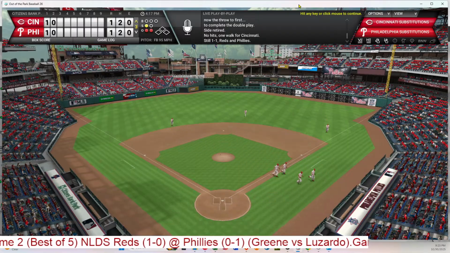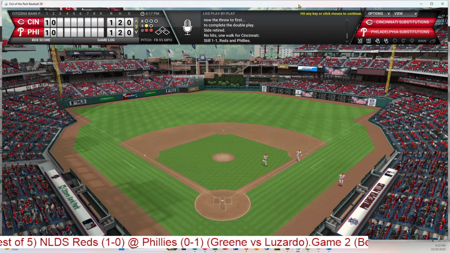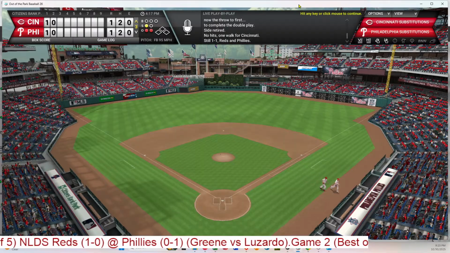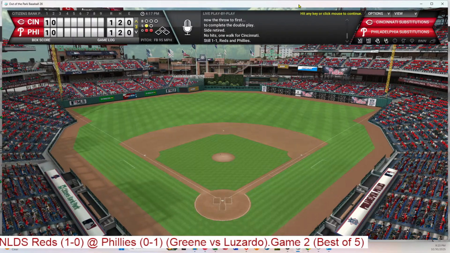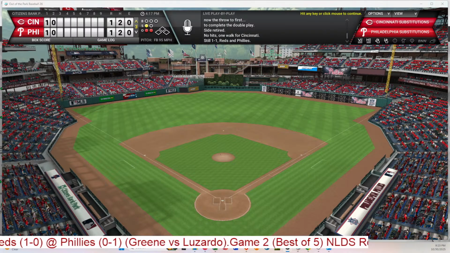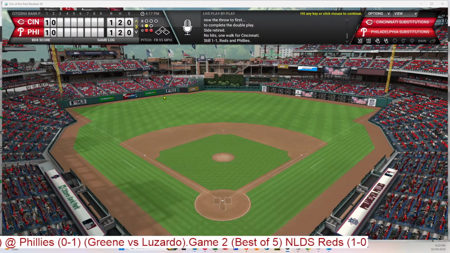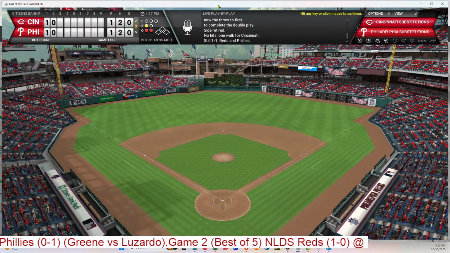We go to the bottom of the third. It's 1-1.